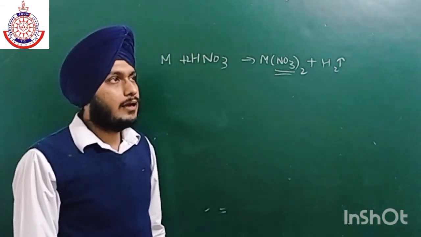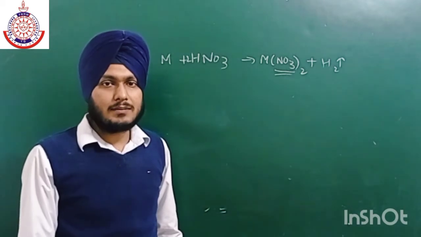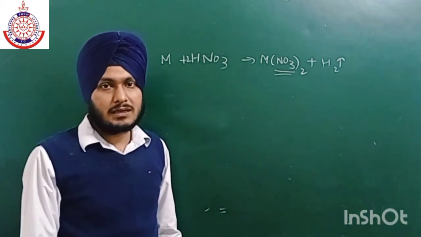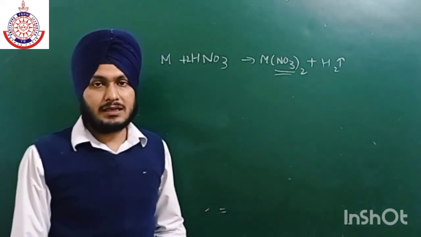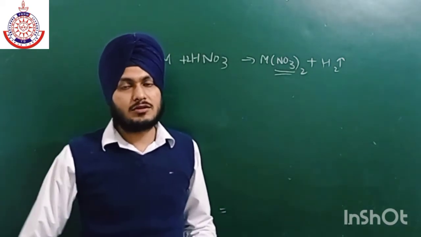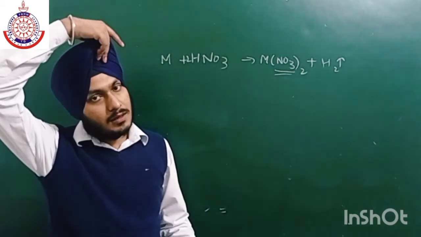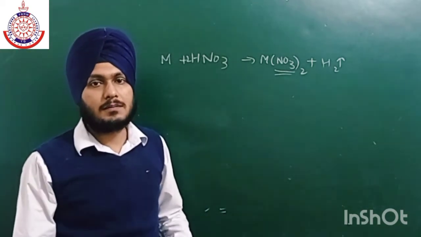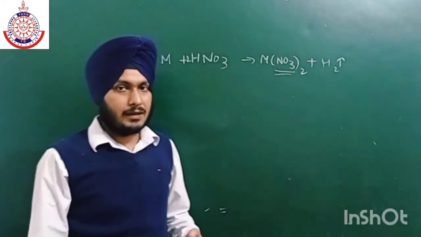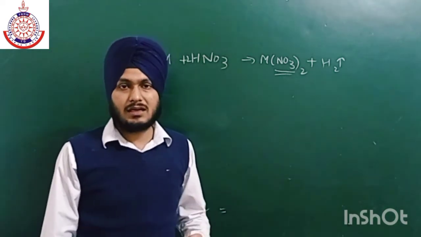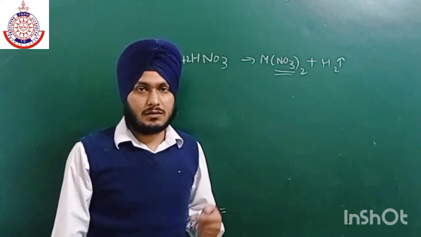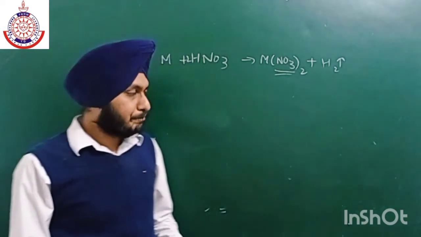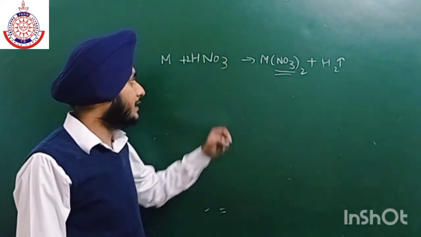Okay, in case any d-block element is also present, if a complex metal is present, then the nitrate may become insoluble because of the presence of some d-block elements like silver and platinum. They create an obstacle in the solubility of the complex with water. So this is all about the nitrates.